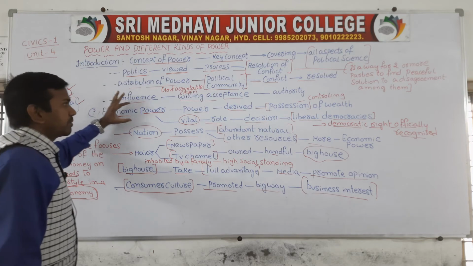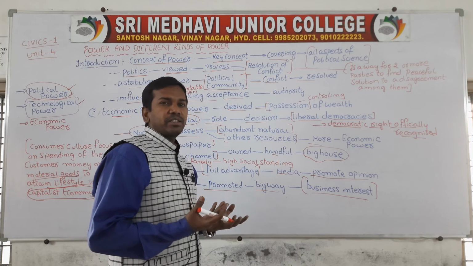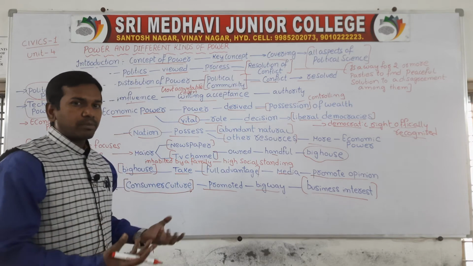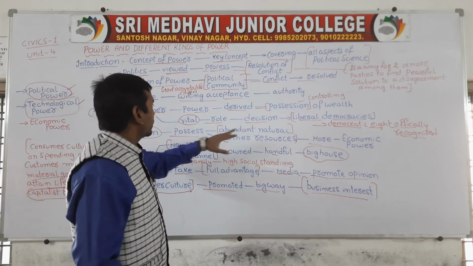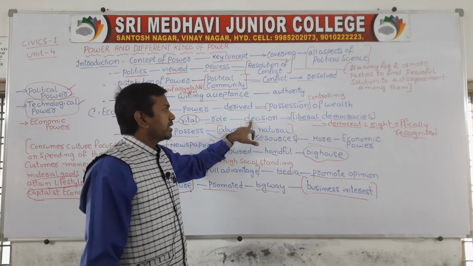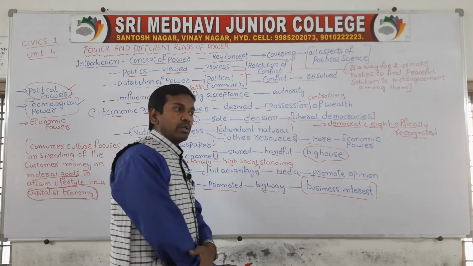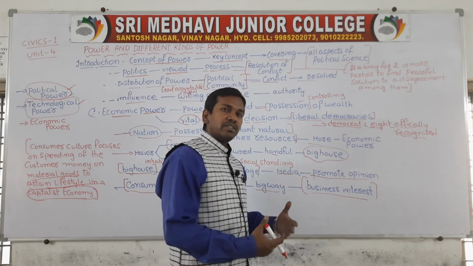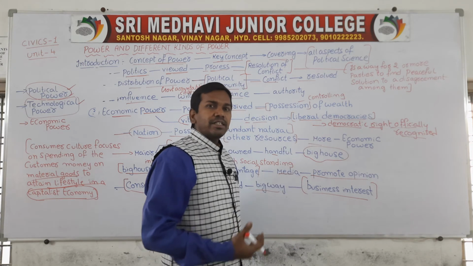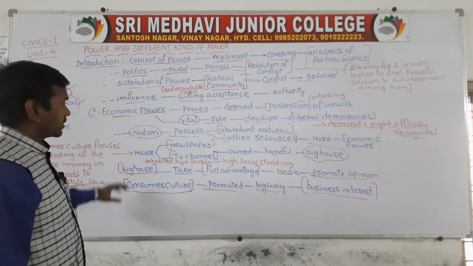Economic power, if you see, is power which is mainly derived from possession of wealth. Economy is completely related with money, wealth, etc. So if you derive power by possessing wealth, that is called economic power. And this economic power plays a very important role in taking decisions in liberal democracy. Liberal democracy means a country where some rights are officially recognized for the people.